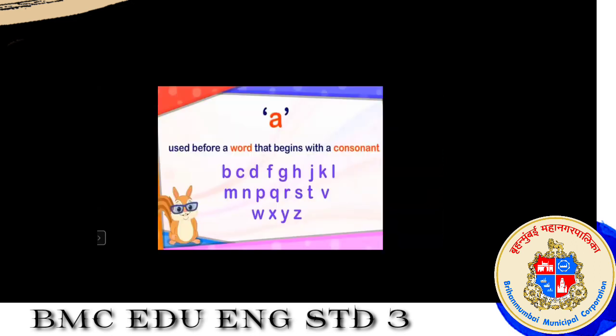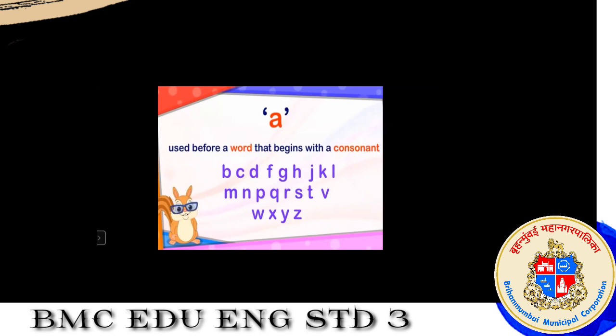Okay. Now let's see the examples. First, let's talk about A. Before, I told you what a consonant is. From A to Z, there are 26 alphabets and among them 5 are vowels. So I have removed the 5 vowels from this and the remaining are consonants. So students, always keep in mind: A is used before a word that begins with a consonant.